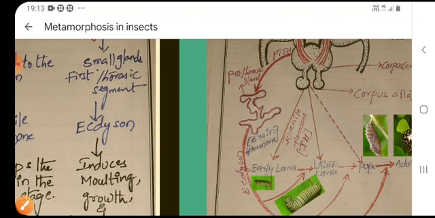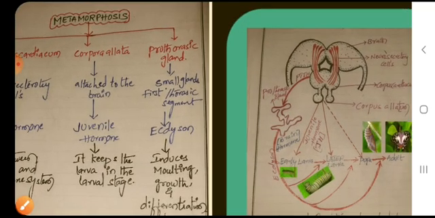Next, prothoracic gland. Prothoracic glands are a pair of small glands in the first thoracic segment. In insects, a pair of prothoracic glands are present. They are small glands present at the first thoracic segment of the insect.